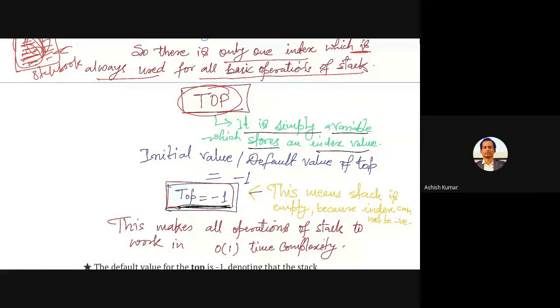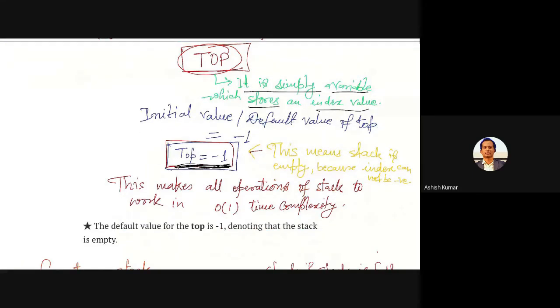The stack array doesn't have any negative index. You cannot refer to a negative index. What if you have a negative index? You can say that the array contains no element. So that is why it is standardly made that if top contains -1, then there is no element in that particular stack. You can write your own logic with top as 0. That is fine. But as direct logic, if top is -1, there is no element. Remember this. What is the value of top in case of stack? You will say -1. So this makes all operations of stack work in O(1).